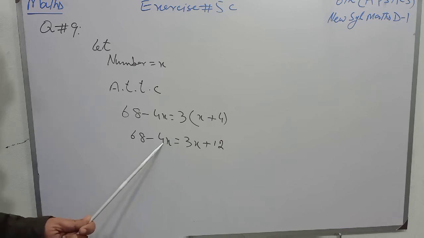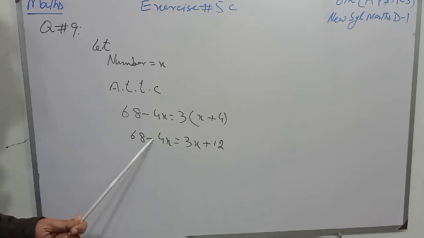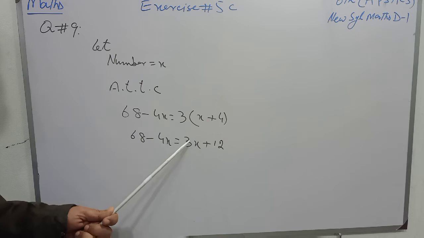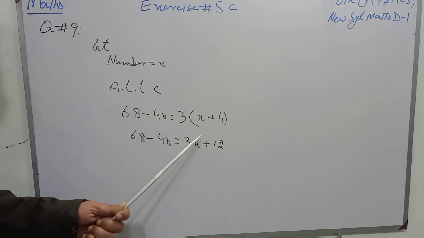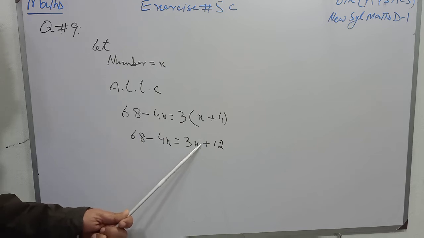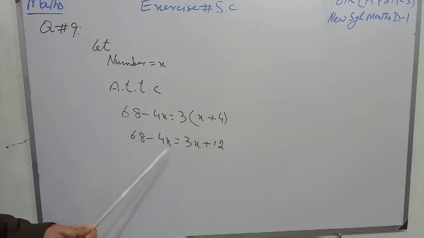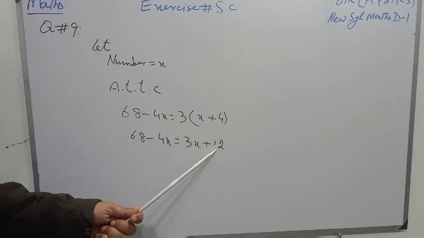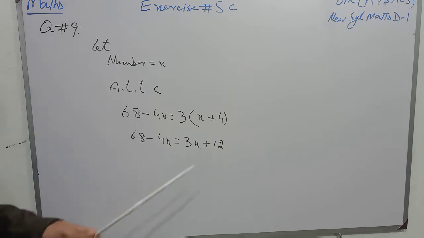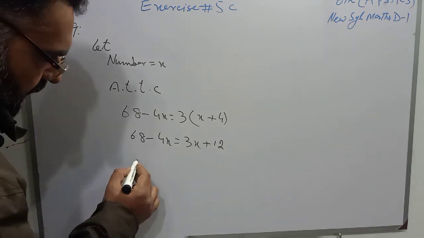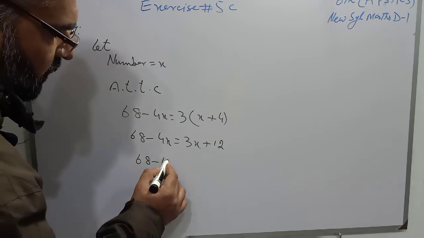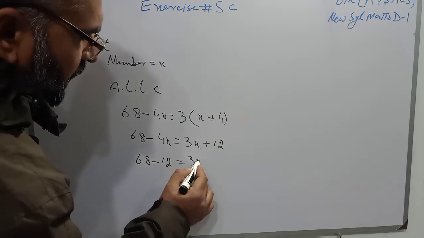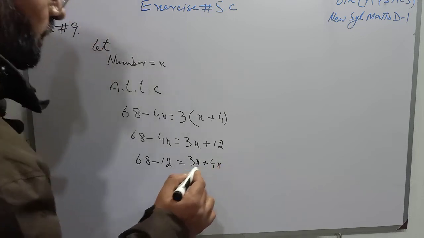4x and 3x are like terms, so I will transfer this minus 4x to the right side because it is negative on the left side. When I transfer it to the other side it will become positive, and this 12 and 68 are like terms, so I will transfer this 12 to the left side and it will become minus. So it is written as 68 minus 12 is equal to 3x plus 4x.